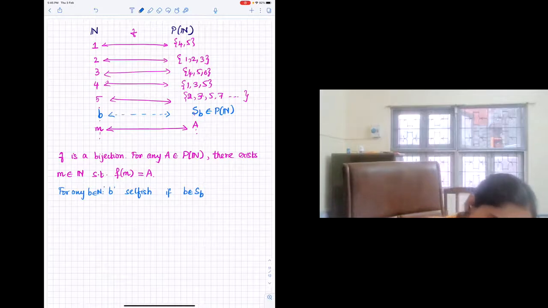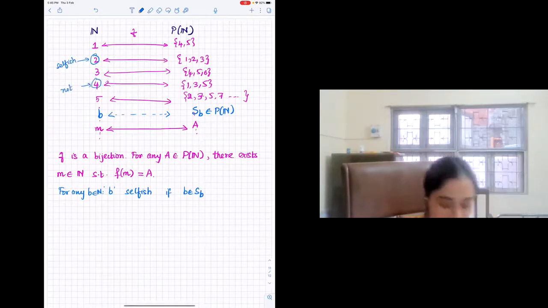Right? For example, here 2 is selfish. And 4 is not.